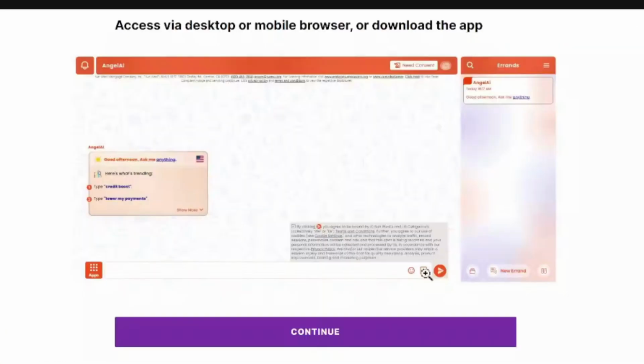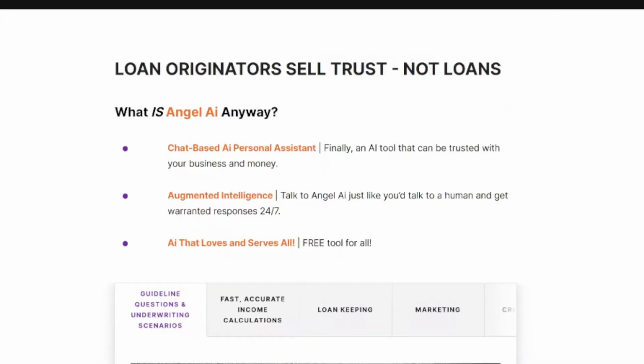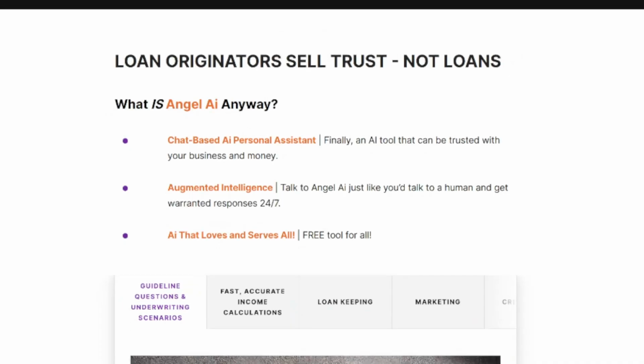Once you do so, you're in the platform and you have access to all the tools inside. Angel AI is a chat-based personal assistant, so you can ask anything you need or any inquiry you might have at the moment for the mortgage industry. What sets us apart from the crowd is that we are augmented intelligence. That means that whenever a response is provided to you, there is a confidence score. If that confidence score is not at 100%, human oversight will be triggered to give you the most accurate response, 24/7 behind the platform. And the best thing is that it's 100% free for everyone to use.